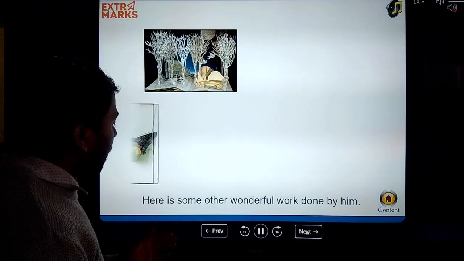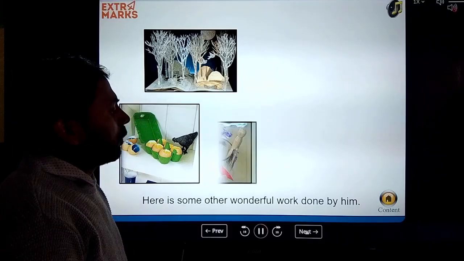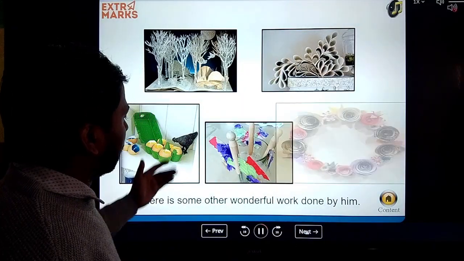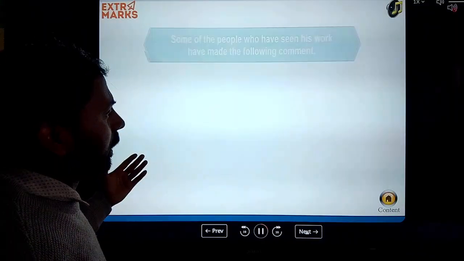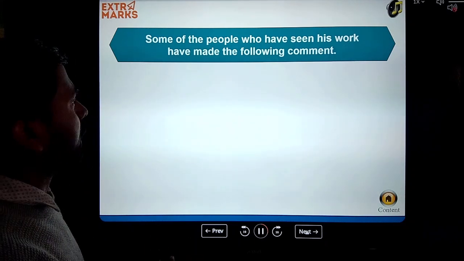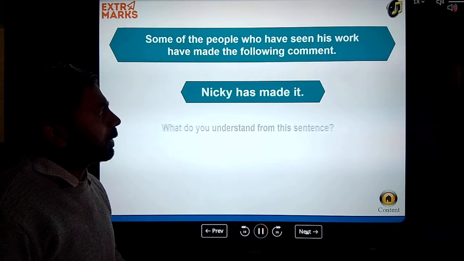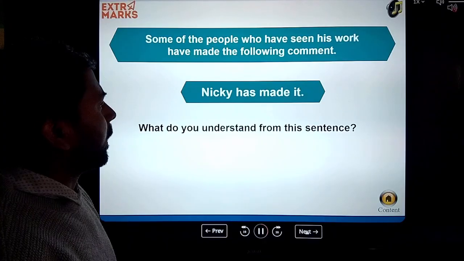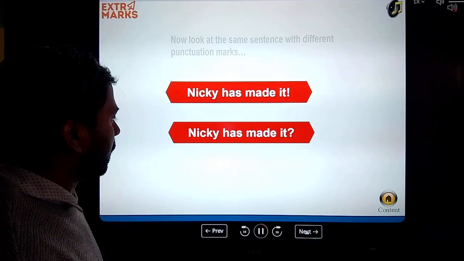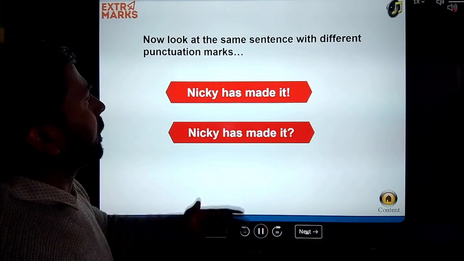So here is some other wonderful work done by him, different types of craft. Some of the people who have seen his works have made the following comment. Nicky has made it. What do you understand from this sentence? Nicky has made it.